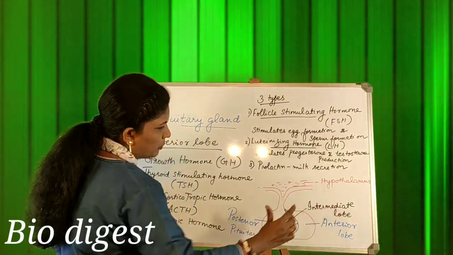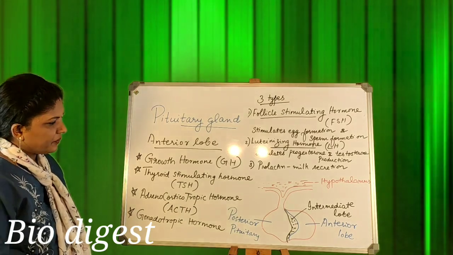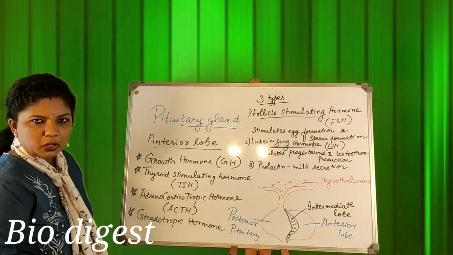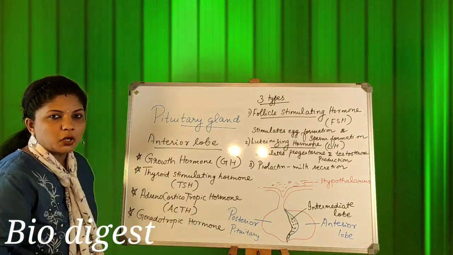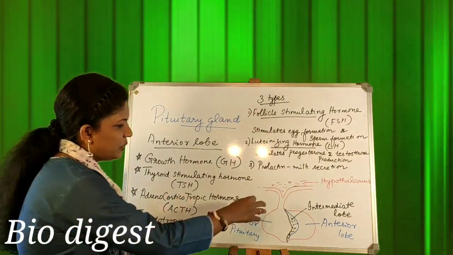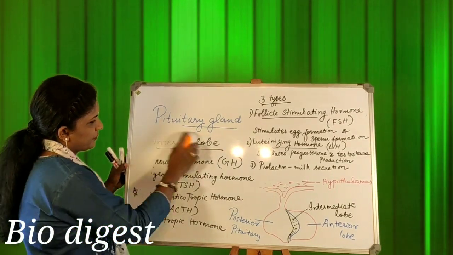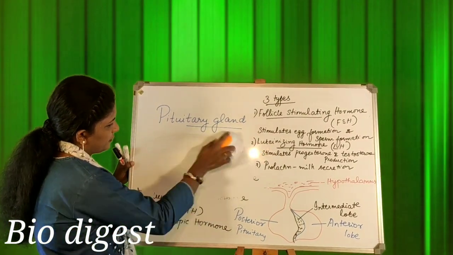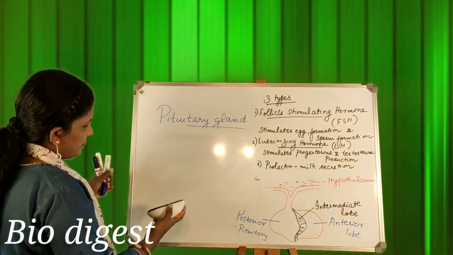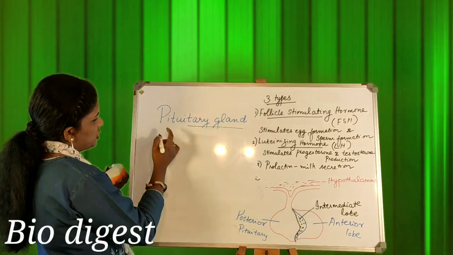So the anterior lobe of the pituitary gland is secreting growth hormone, thyroid stimulating hormone, adrenocorticotropic hormone and gonadotropic hormones. Already the functions have been discussed. Now we will move to the posterior pituitary. Which are the hormones secreted by the posterior pituitary?